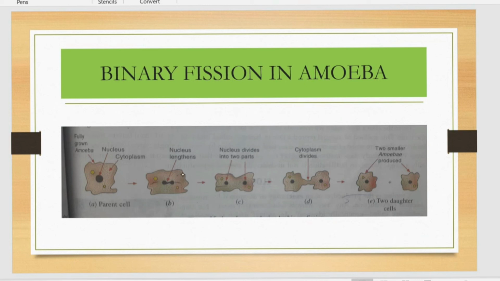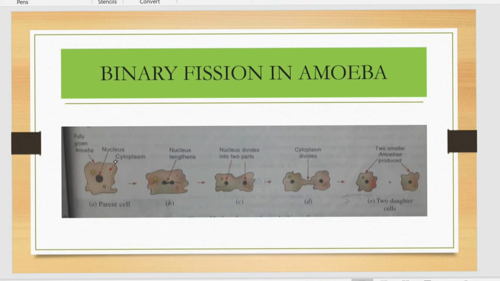And what happens here, the nucleus is lengthening. You can see the nucleus is lengthening longitudinally. At the same time, the cytoplasm also goes with the division of the nucleus to produce a new one. The nucleus is dividing into two parts along with the cytoplasm. Finally, the cytoplasm is also dividing, and it is trying to divide into two body parts.